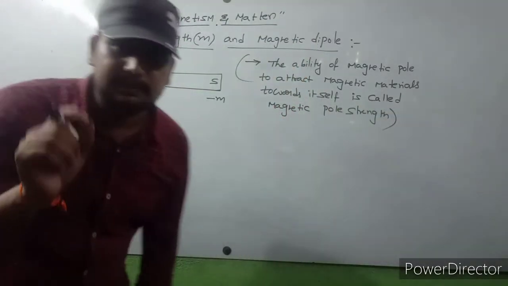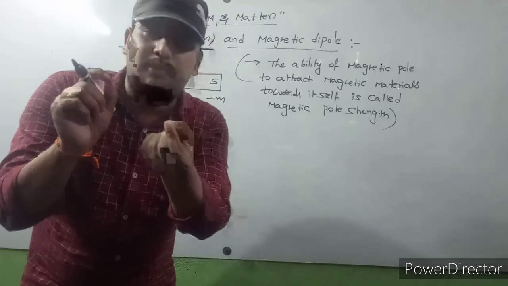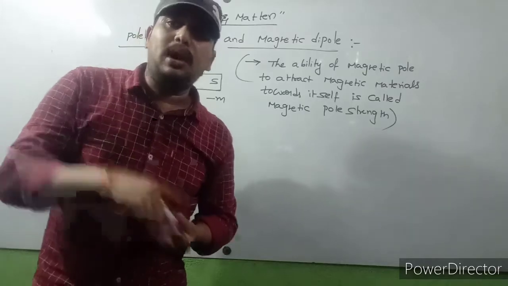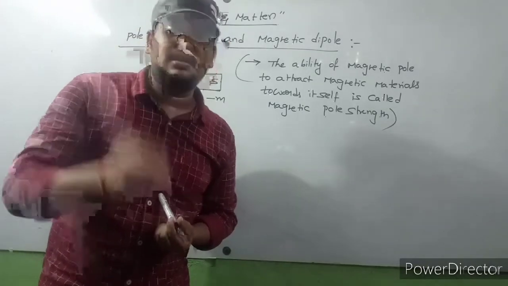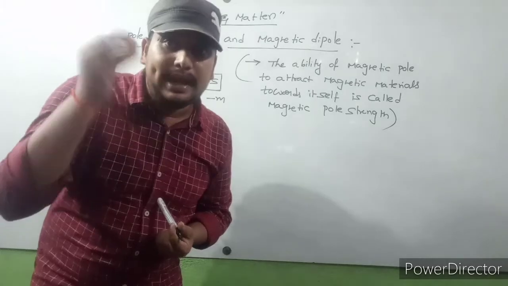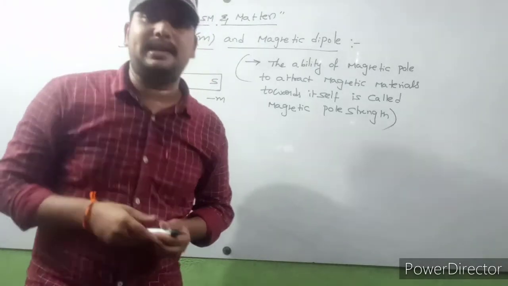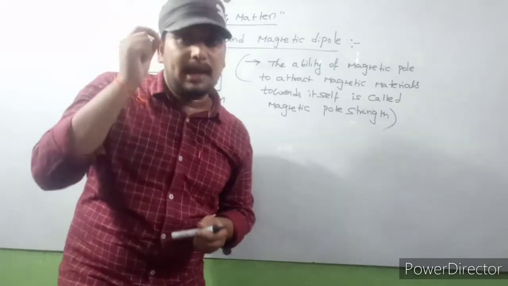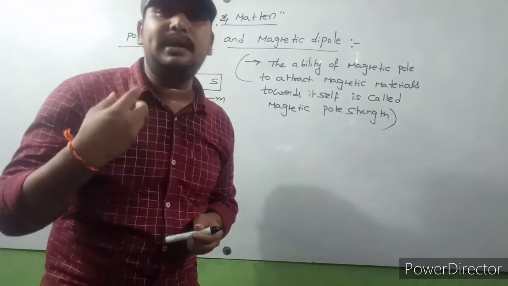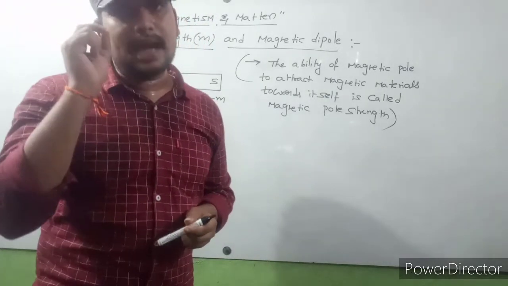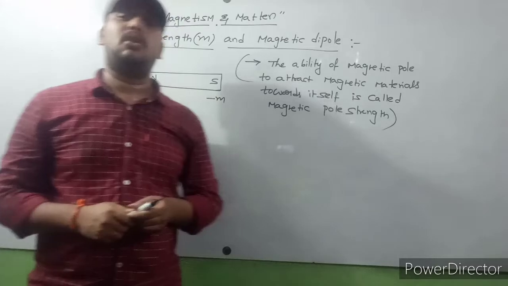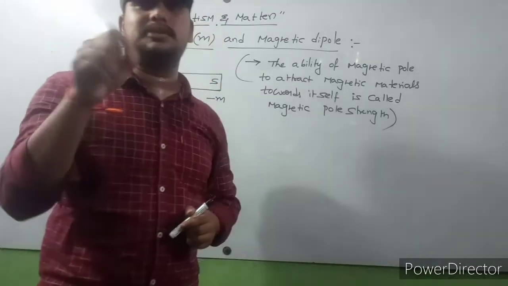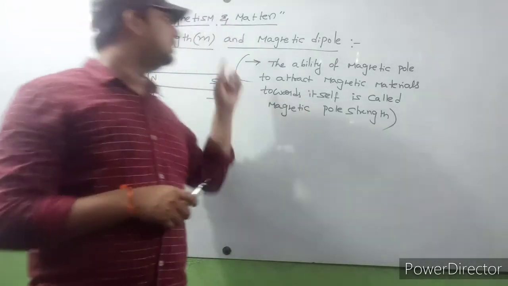If you bring the magnet nearer to small filings of magnetic materials, iron filings, then more iron filings are attached to the ends of the magnet, the poles of the magnet. The reason is the poles have a capability or ability to attract magnetic materials towards themselves. That capability of the poles is called magnetic pole strength. The magnetic pole strength is denoted with a small m.